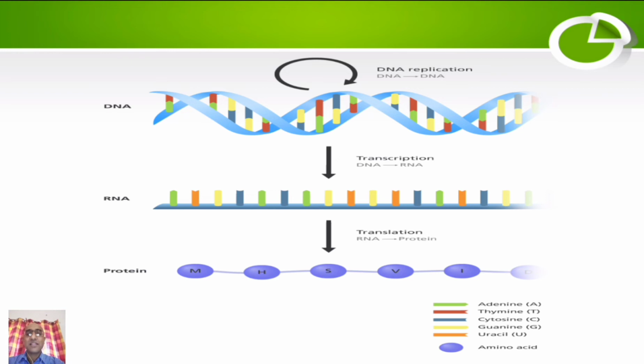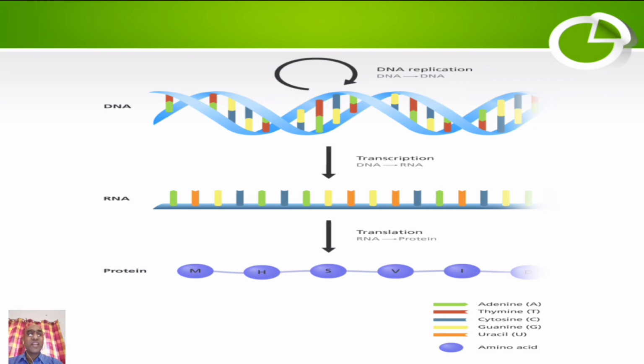Now, the mRNA synthesized contains all the coded information that was present in DNA. Now, these codes are decoded in the process of translation to produce proteins. This is what the original concept of central dogma was.